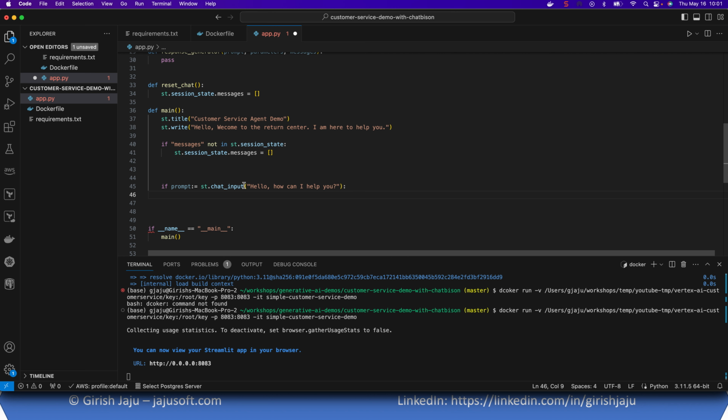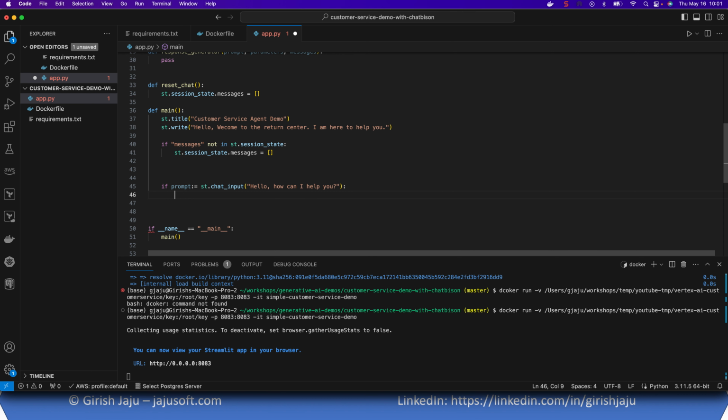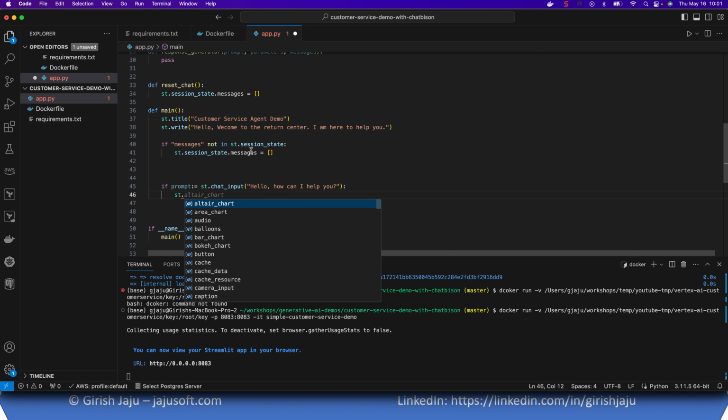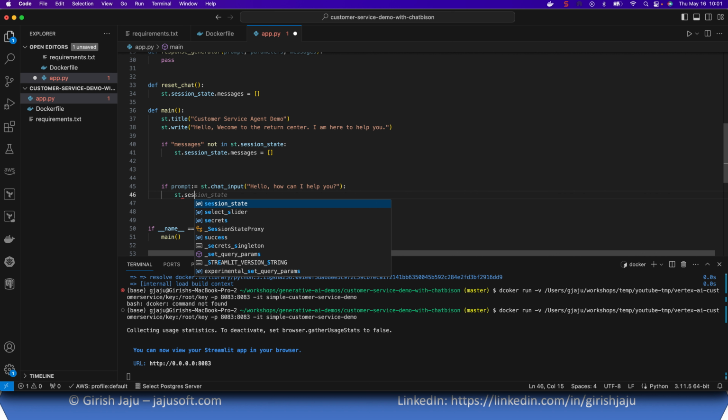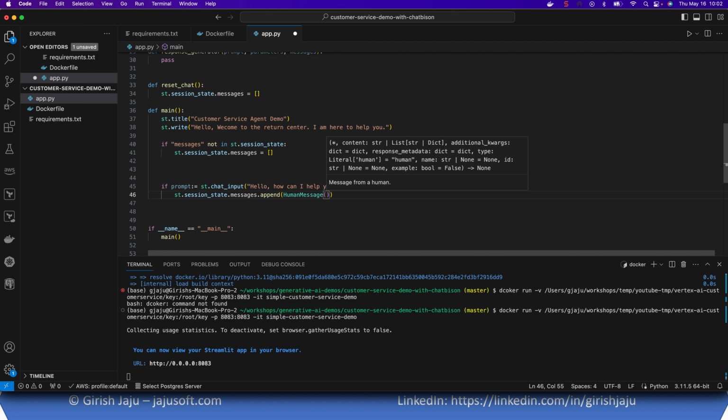That's the user entering the prompt, and then we'll store this prompt in a session object. The session will maintain this in the session state messages. So let's say session_state.messages.append. Now we want to distinguish whether it's a human message or an AI-generated message. So we will just say human message, and whatever prompt the user entered.